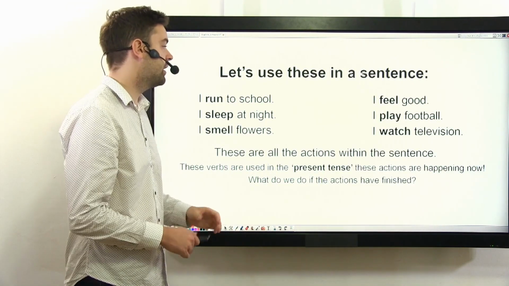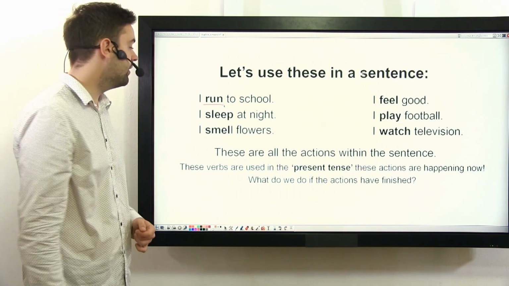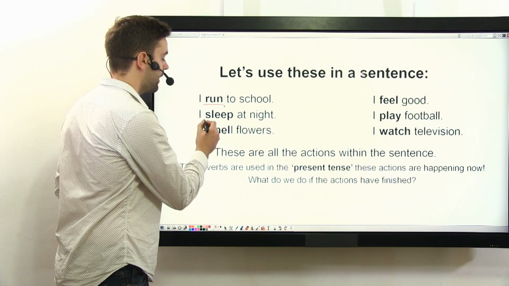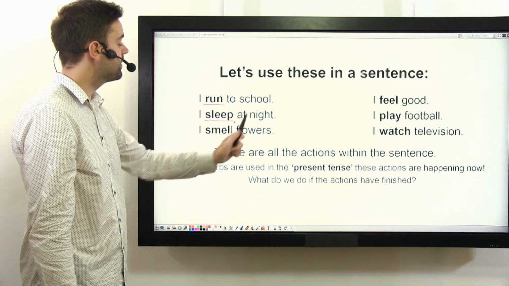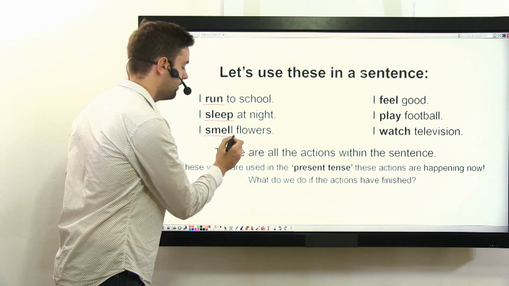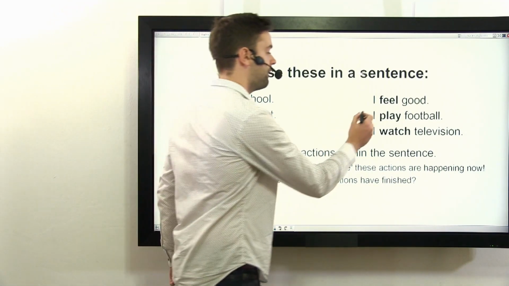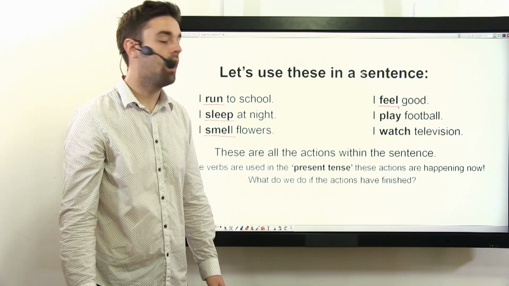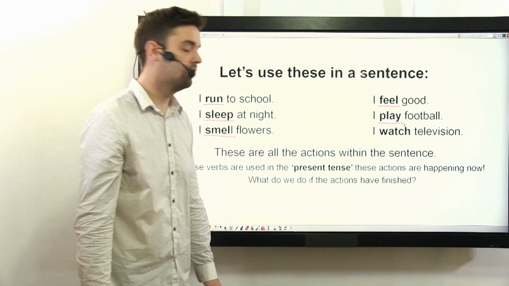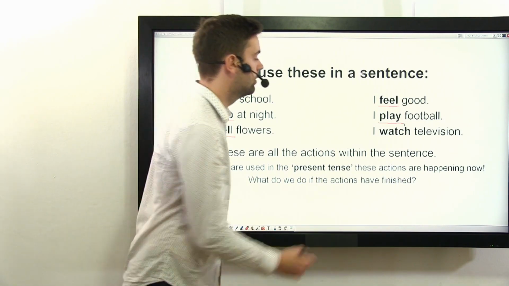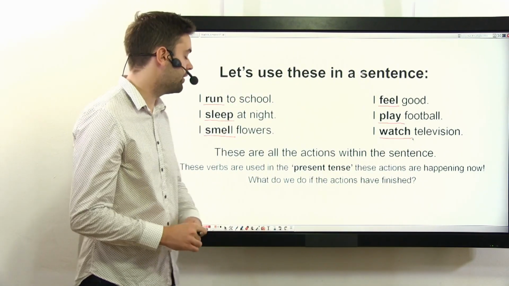So let's use these verbs in a sentence. I run to school. I sleep at night. I smell flowers. I feel good. I play football. I watch television.